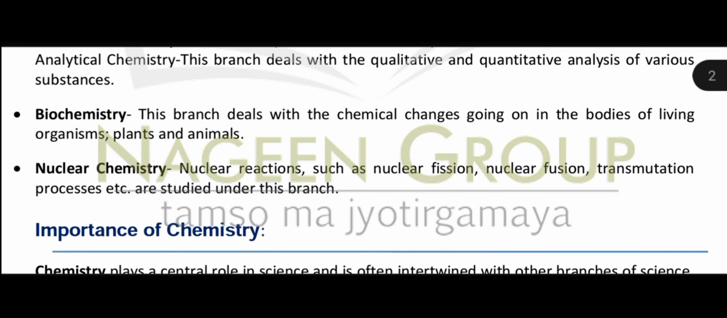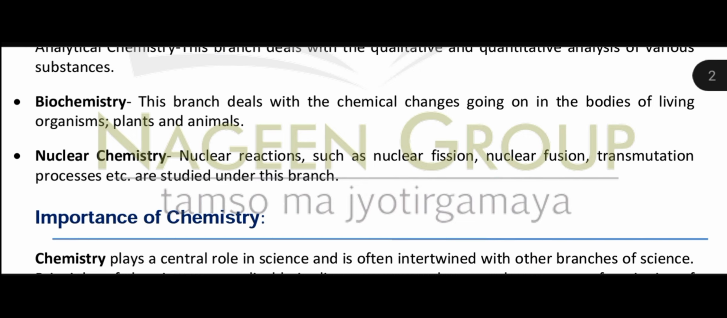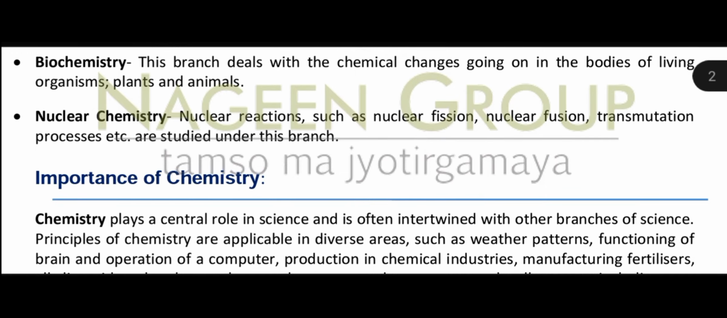This branch deals with the chemical changes going on in the bodies of living organisms like plants, animals, even in the human beings. Under this chemistry, बच्चों हम क्या पढ़ेंगे कि आपकी बॉडी, प्लांट्स के अंदर, एनिमल्स के अंदर जो वेरियस रिएक्शंस हो रही हैं वो हम किसके अंदर पढ़ते हैं? बायोकेमिस्ट्री के अंदर. Now, next is nuclear chemistry.